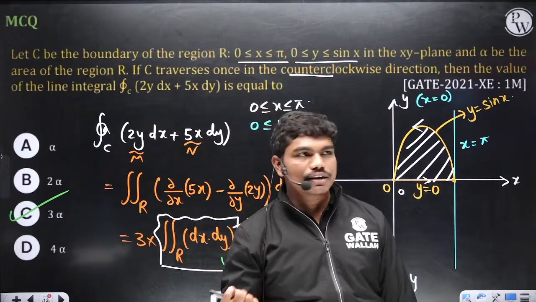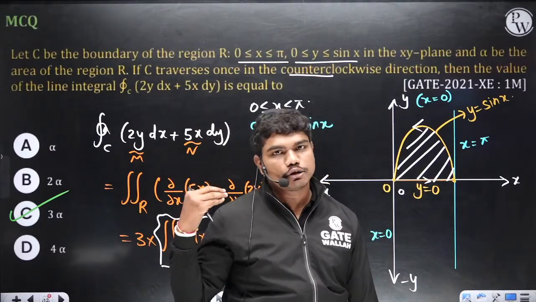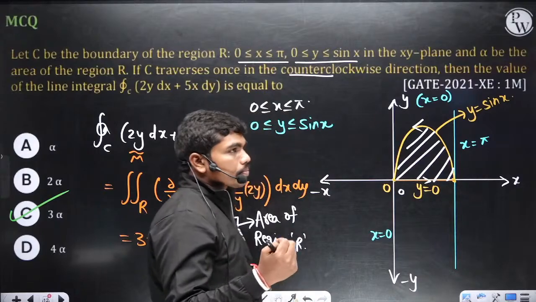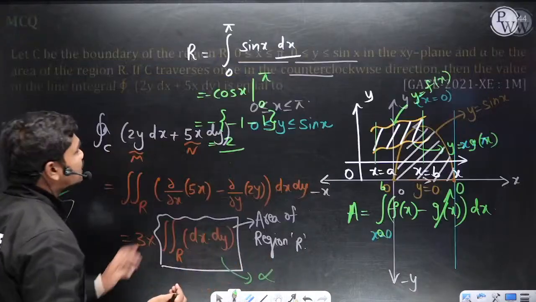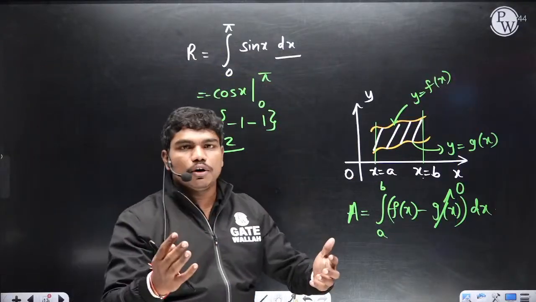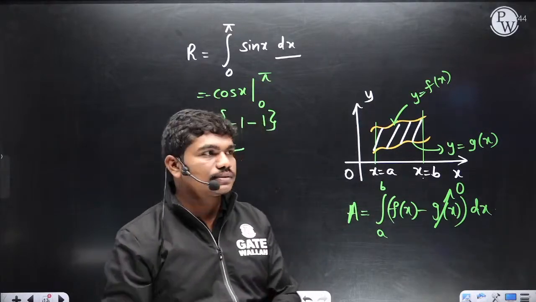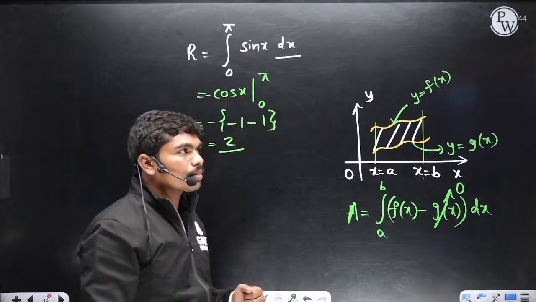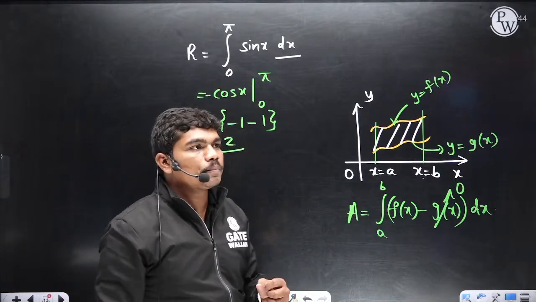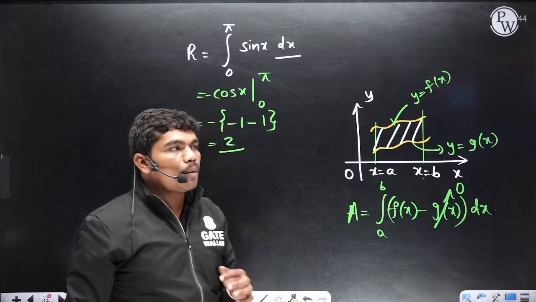Yeah, alpha is given in the question, but let us suppose if they don't give it, then you can calculate using this way, okay. In the exam, to avoid this small calculation, they have given you alpha, okay. But let us suppose if they don't give you alpha and if they put a fill in the blank, then the answer is 6, okay. Fine, clear? I hope it's clear to all of you.